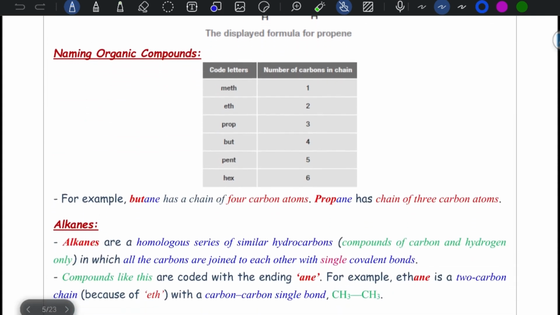We use code letters for the number of carbons: meth, eth, prop, but, pent, hex. For example, butane is 4 carbon atoms, propane a chain of 3 carbon atoms.